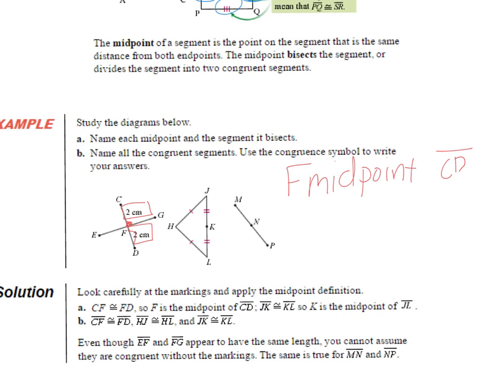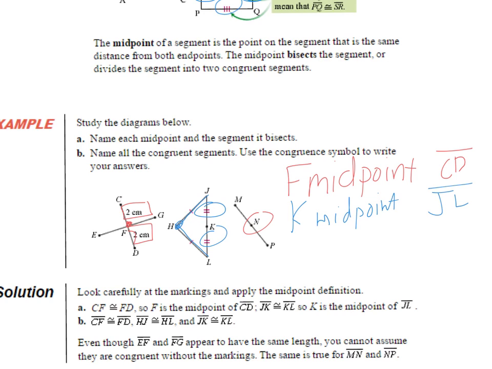In the second figure, HJ and HL are marked congruent to each other. However, H is not collinear with J and L, so H is not a midpoint. K is a midpoint of the segment JL, and I know that to be true because it is marked with double ticks. Even though N looks like it's halfway between M and P, I have no proof of that.